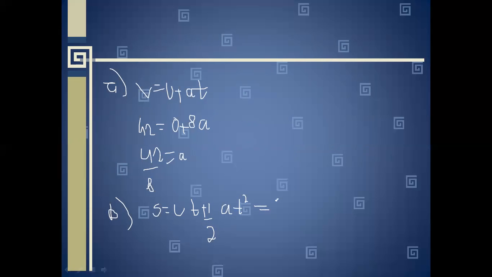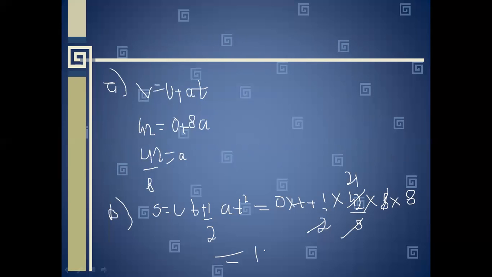So we will put the values. Here it will be 0 into t, so 0 only, plus half into 42 by 8, which was our acceleration, and time was 8 seconds. So t square equal to 8 into 8. 8 will cancel with 8 and 21 will be left. So 21 into 8 is equal to 168 meter. So the car will travel 168 meter in 8 seconds according to that question.